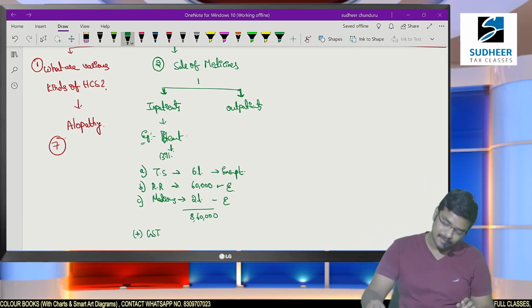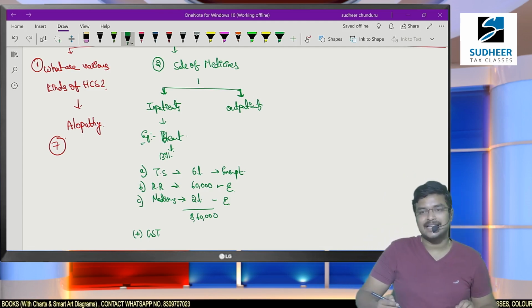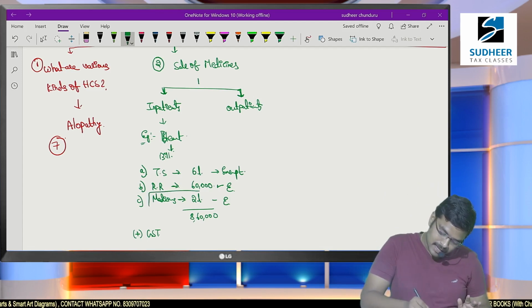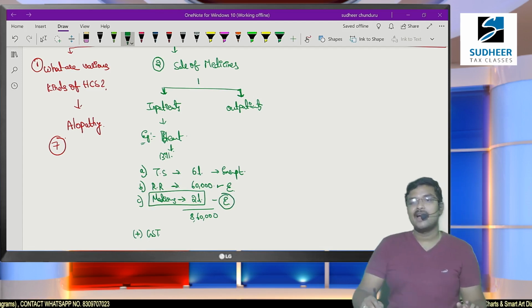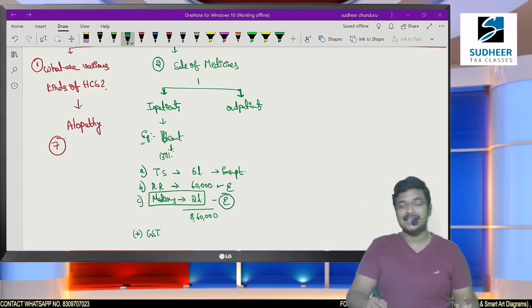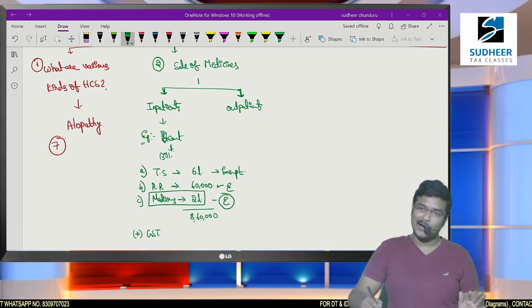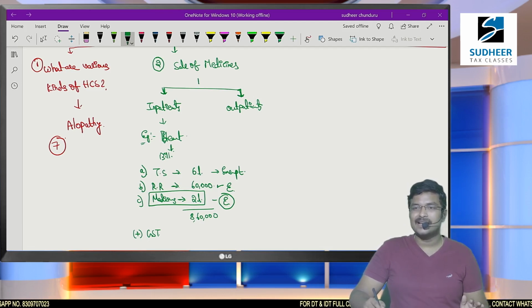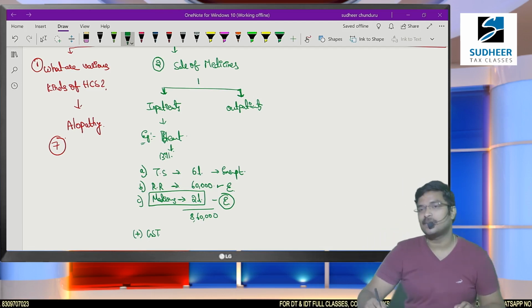Fully it is exempted. Treatment services are considered as healthcare, and everything is exempted. And one thing to be noted, since this medicinal sale is exempted, ITC should not be claimed by the hospital upon purchase of these medicines, because inpatient sale is exempted from GST.